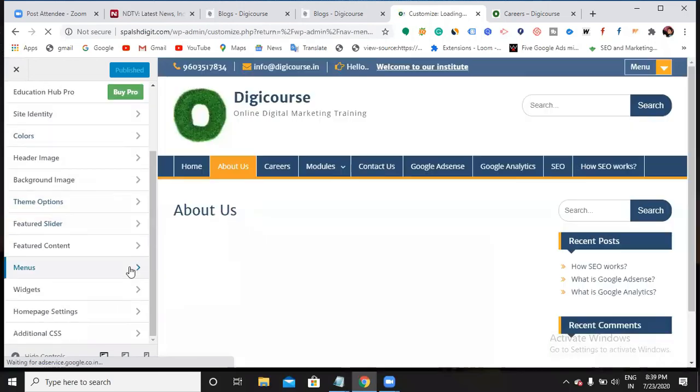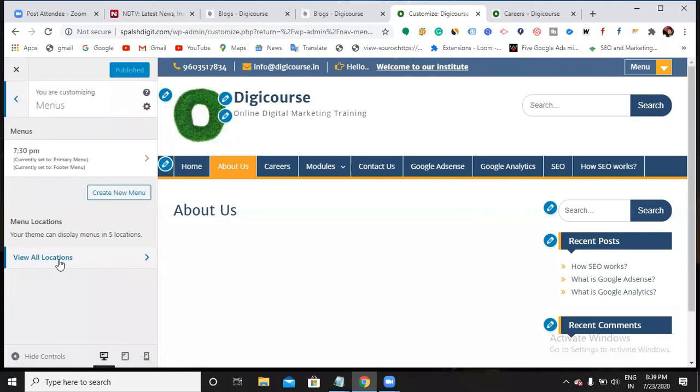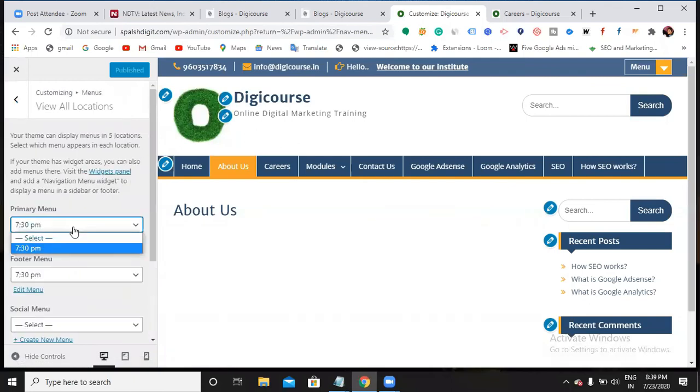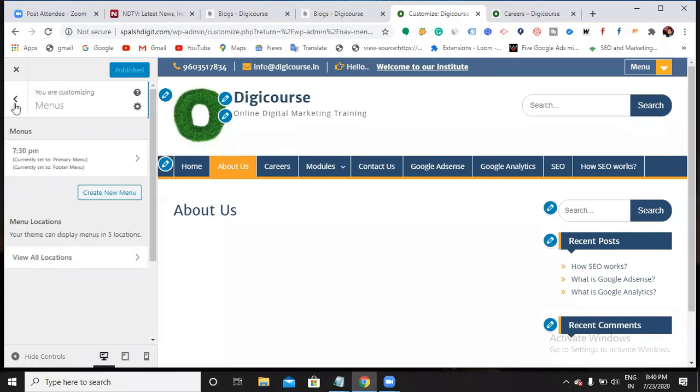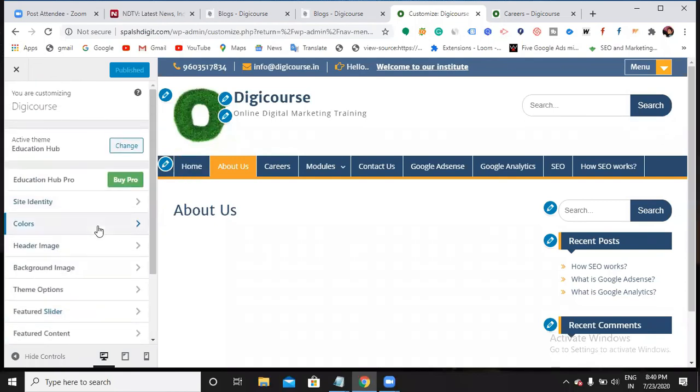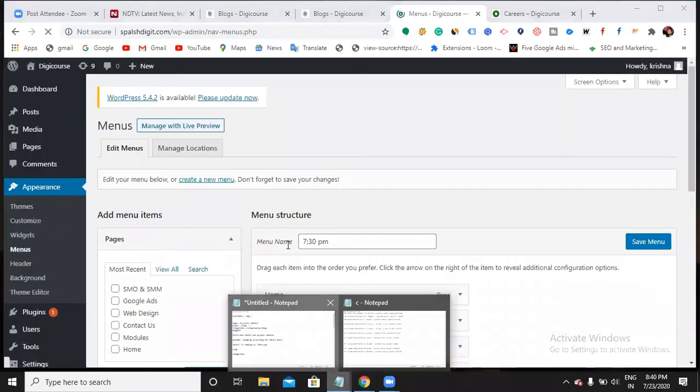And then click this menu. So view all locations. So what is the name of the menu? You have to select the name of your menu now here. Okay, so primary. I think you might have forgotten doing this. No, I did. Top, so you header, choose primary, yeah. You chose it? Yes. Okay, I'll look into it once this class finishes. Okay, so now these are the few things you need to know.